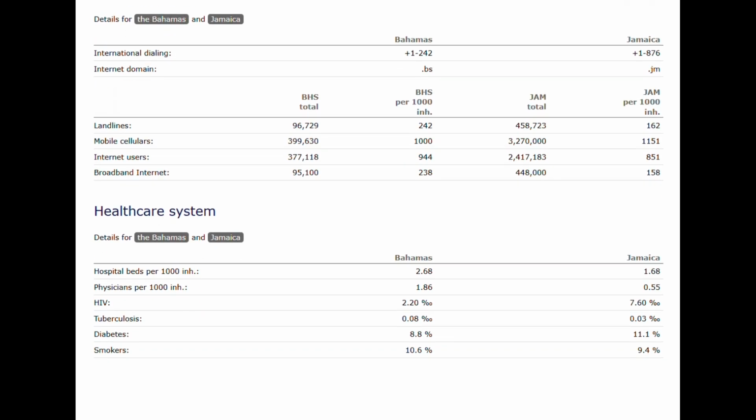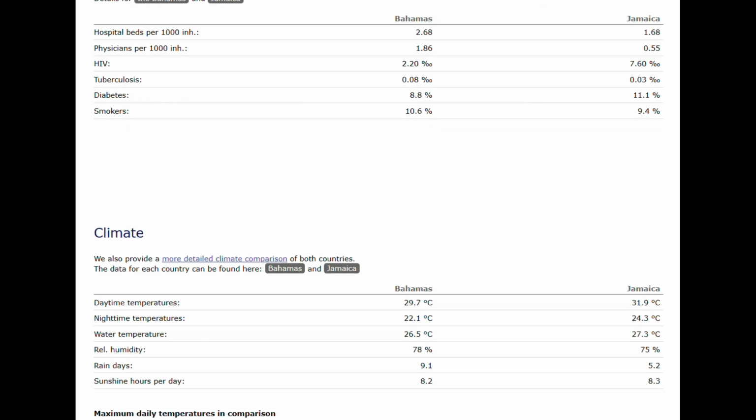When it comes to the healthcare system, it does seem like the Bahamas is better as there are more hospital beds and physicians per 100 inhabitants. The HIV rate's much higher in Jamaica than the Bahamas, and so is the diabetes rate. Though the smoking rate in Bahamas is a bit higher than Jamaica.